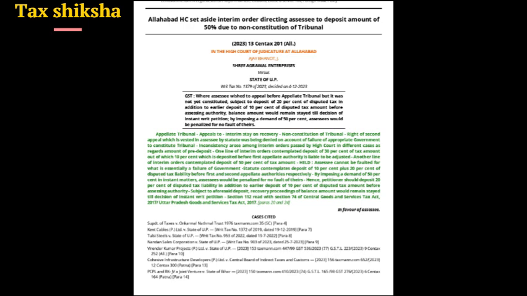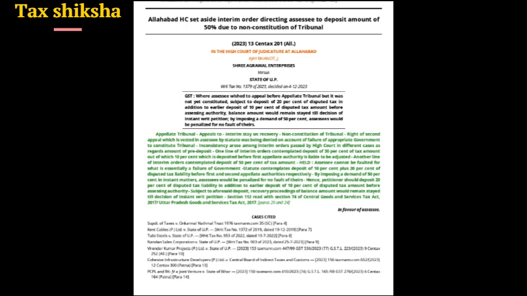Inconsistency arose among interim orders passed by the High Court in different cases as regards the amount of pre-deposit. One line of interim orders contemplated deposit of 30% of the tax amount, out of which 10%, which is deposited before the first appellate authority, is liable to be adjusted. Another line of interim orders contemplated deposit of 50% of the tax amount. Held: the assessee cannot be faulted for what is essentially a failure of the government.